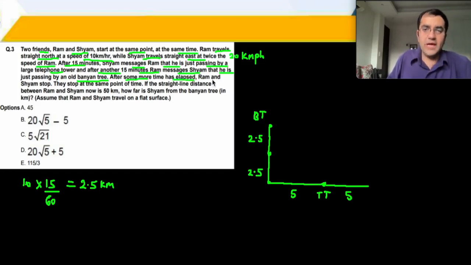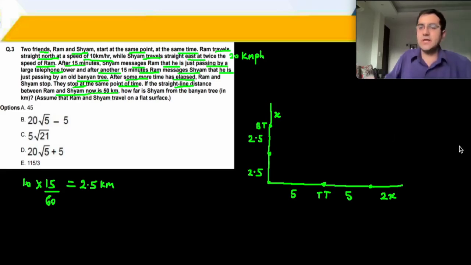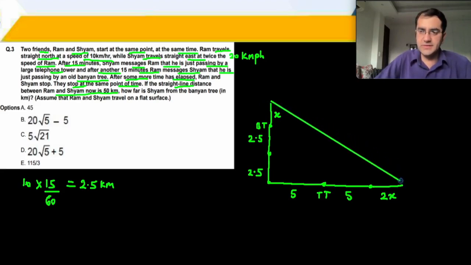After some more time has elapsed, let's say in that extra time a distance x has been covered. This is your banyan tree. A distance x has been covered, and in this extra time a distance 2x has been covered over here. Ram and Shyam stop at the same point of time. The straight line distance between Ram and Shyam is now 50 kilometers. So this particular distance is 50.